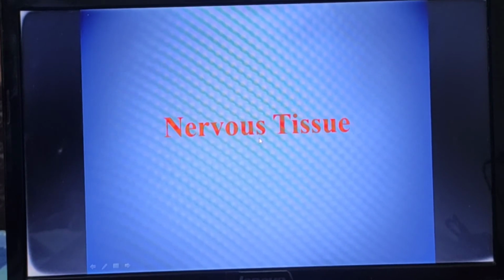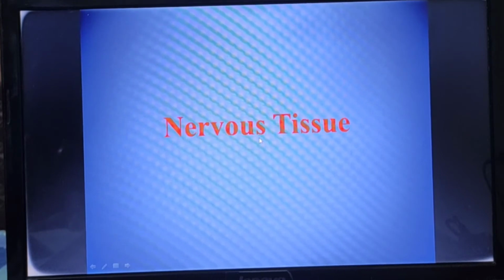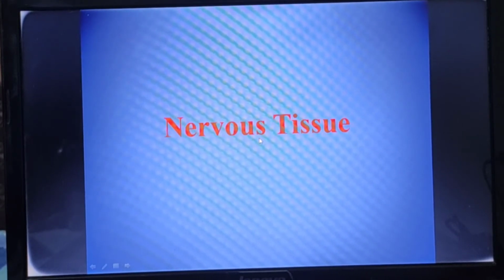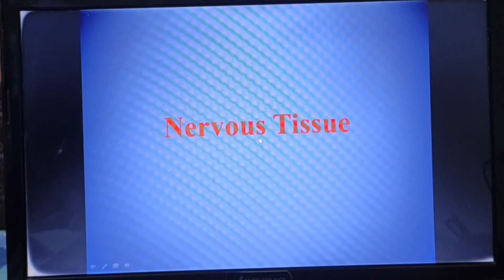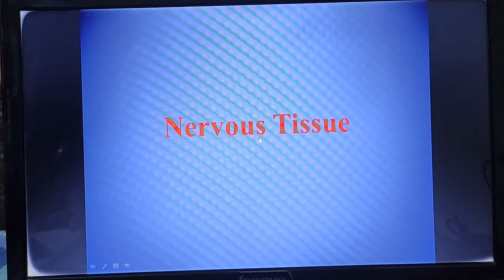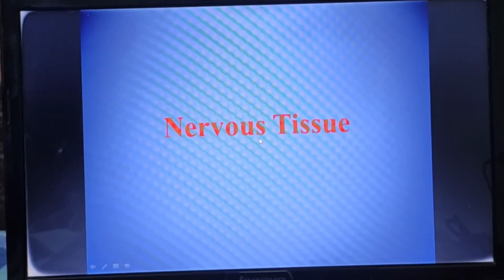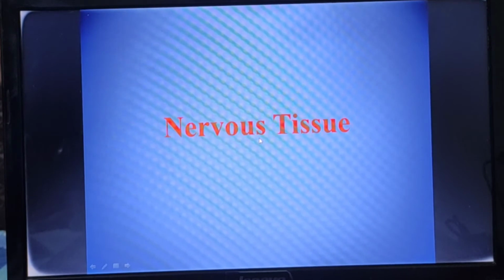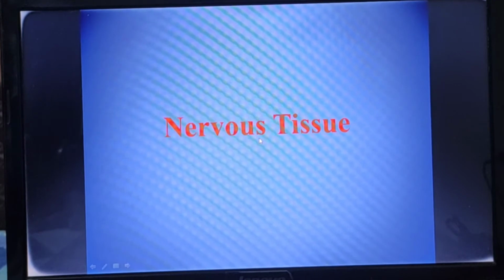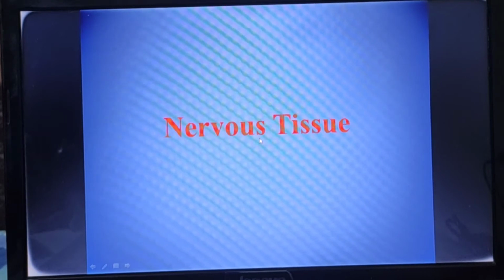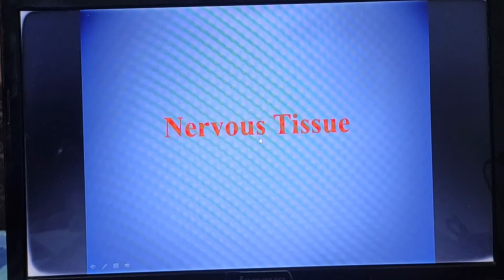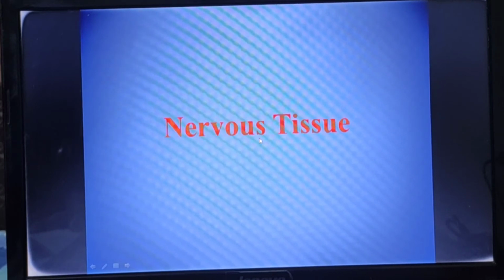There is only one basic thing: a neuron is a structural and functional unit of the nervous system. What is the nervous system? The nervous system is our brain system. That means it controls all our brain's activities, all our body activity. So in that nervous system there is one unit which has a particular structure and also a particular function. It is called a neuron. And another word is neuroglial cells.